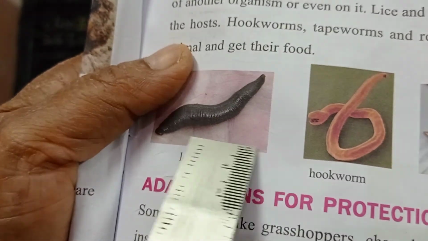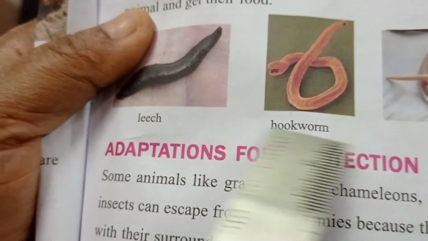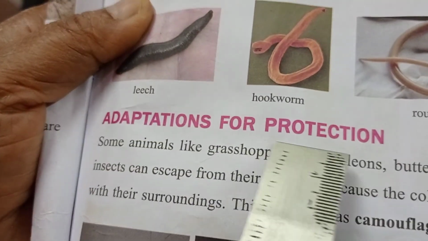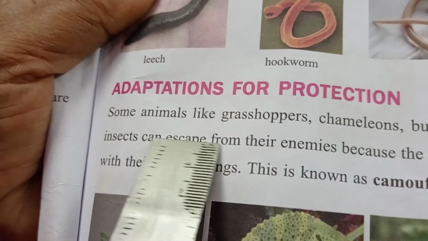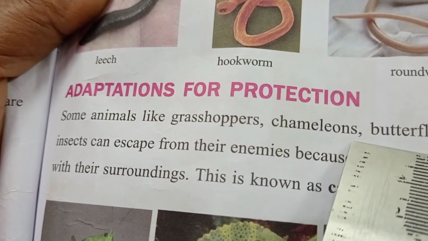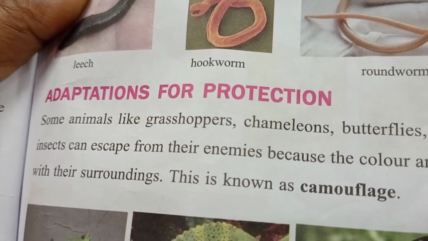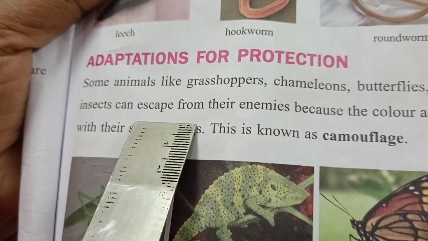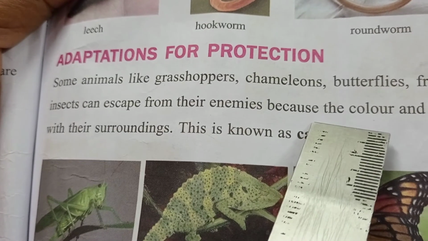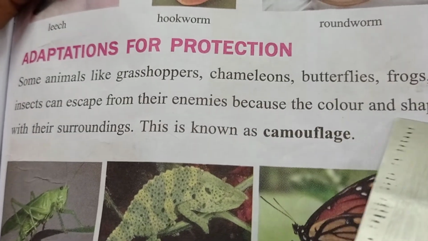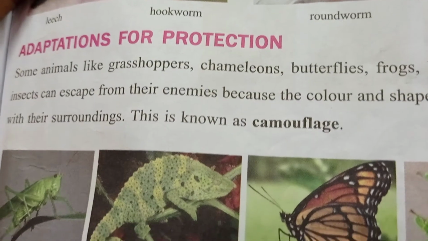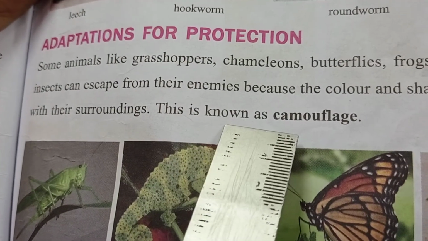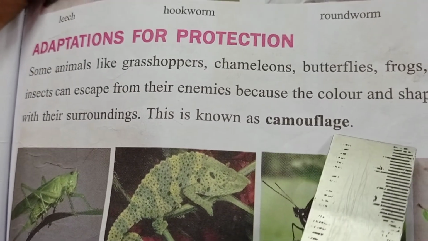Now these are the different types of parasites, animals. Adaptations for protection. Some animals like grasshoppers, chameleons, butterflies, frogs, leaf insects and stick insects can escape from their enemies because the color and shape of their bodies blend with their surroundings. This is known as camouflage.